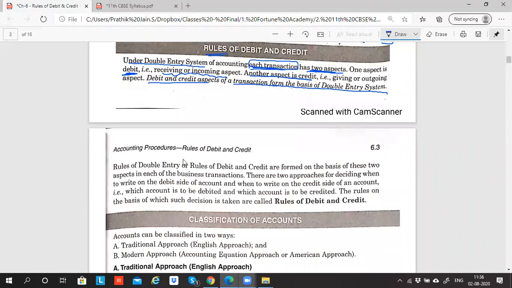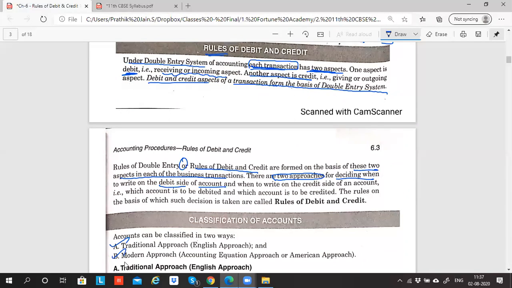Rules of double entry, or rules of debit and credit, are formed on the basis of two aspects in each business transaction. There are two approaches, two rules for deciding which account should be debited and which should be credited. We are going to study two approaches, the traditional approach and the modern approach.